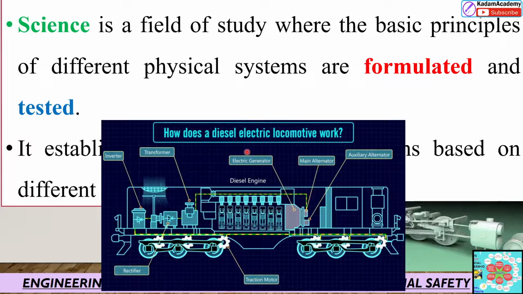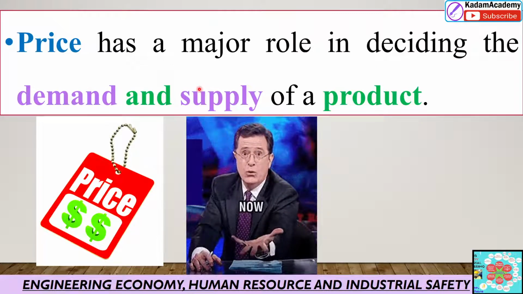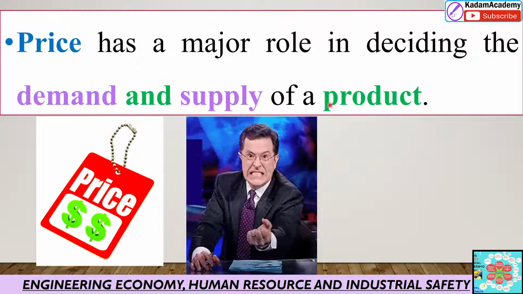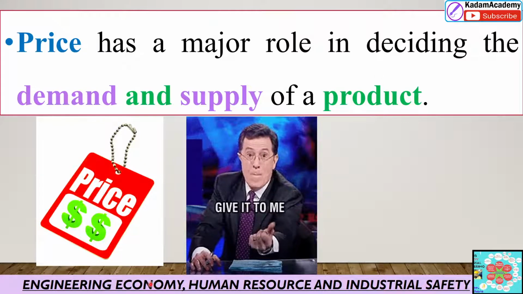See how this diesel electric locomotive works. There is a principle: the diesel engine fuel will burn and generate power, that power is converted into electric power, and the electric power is converted into mechanical power, the energy that will move these wheels. So these are the principles. Okay, so this is the working principle. What about the price? Price has a major role in deciding the demand and supply of a product. Why am I coming to this price? Because we are going to study engineering economy.